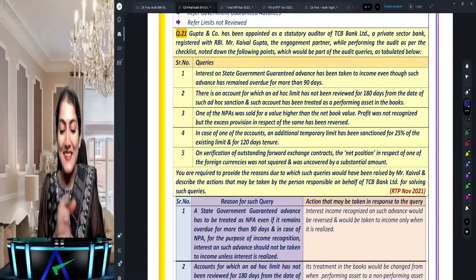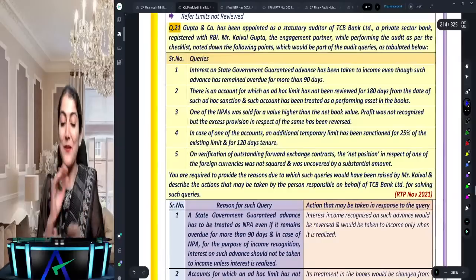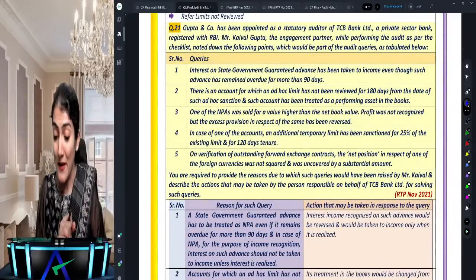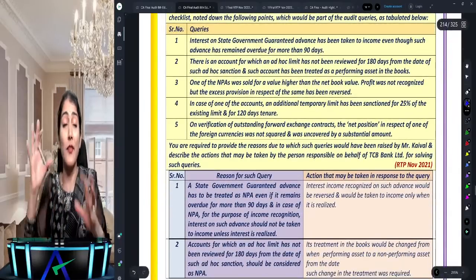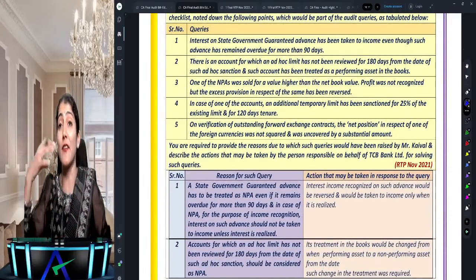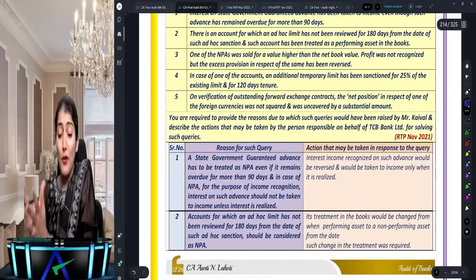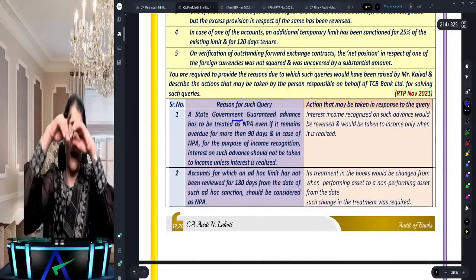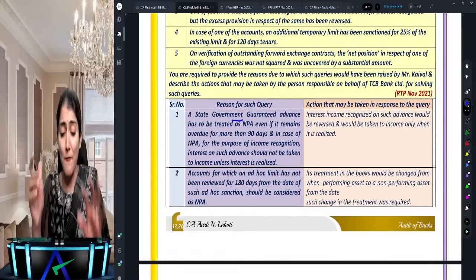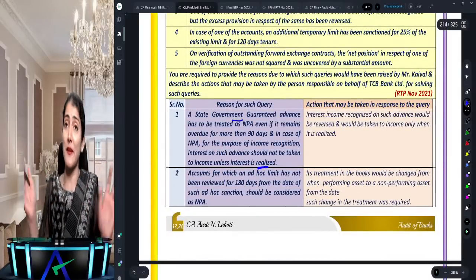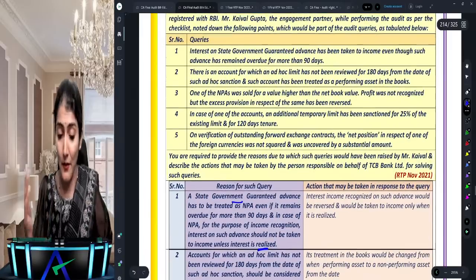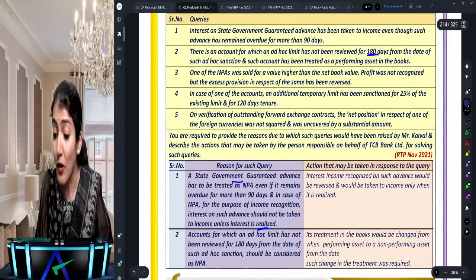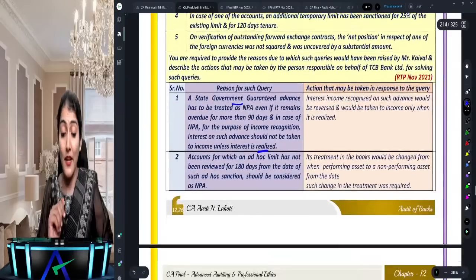All right. So now let's discuss it further over here. So interest on state government guaranteed advances, right? That government guaranteed advances, it is applicable only to the central government guaranteed advances, not applicable to state government guaranteed advances. It will be treated as NPA in the normal course. Income will also be recognized on the cash basis, realization basis only.